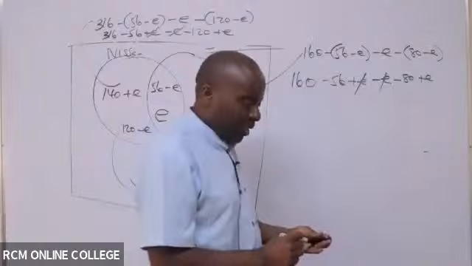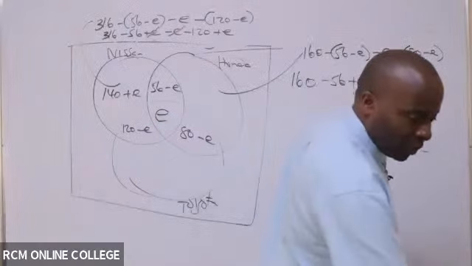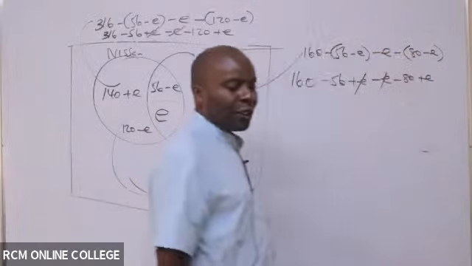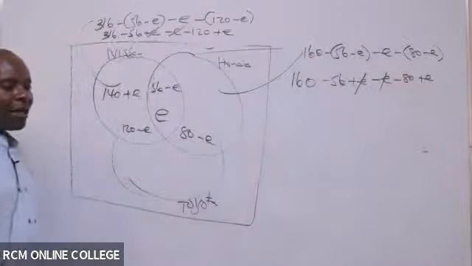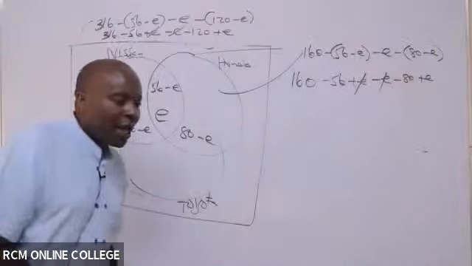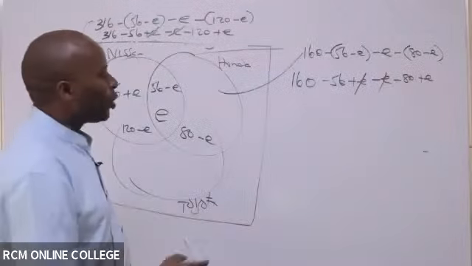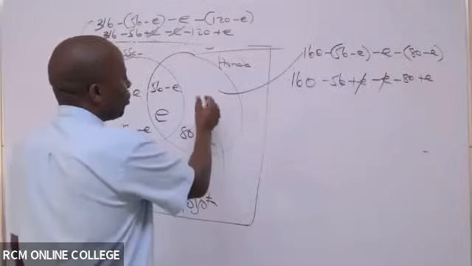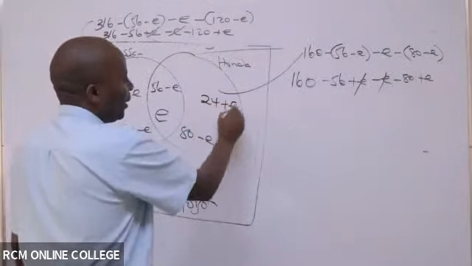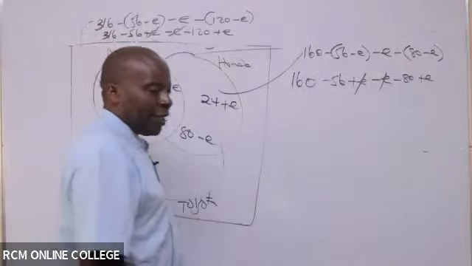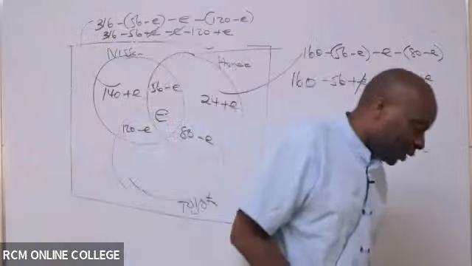Somebody talk to me this afternoon. What do we have here? So according to LC, according to Linda, it is 24. So it will be 24 plus what here? It will be 24 plus E.